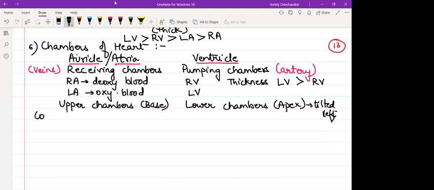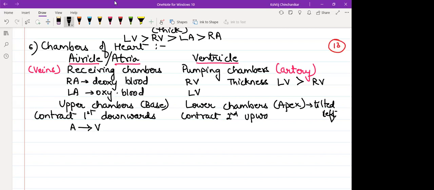Any difference that you know between auricle and ventricles now? When they contract, always atria will contract first, and its direction of contraction is downwards. So it will pump the blood from atria to ventricle. When ventricles contract, ये सेकेंड कॉन्ट्रैक्ट करेगा. सेकेंड कॉन्ट्रैक्ट करेगा मतलब एट्रिया का कॉन्ट्रैक्शन होने के बाद ventricles will undergo contraction. I will see the reason later why atria will contract first and ventricles contract after that. So when ventricles contract, it contracts in the upward direction.